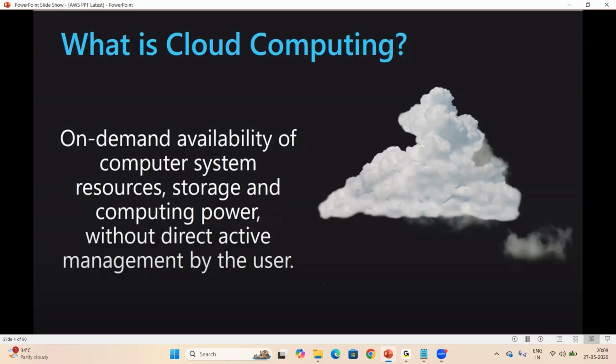Fine. So it is on-demand availability of compute system resources, storage and computing power, without direct active management by the user, right? Now when we use the cloud resources, whenever you want to create any resources, we can connect to the AWS cloud console and create the resources within a minute, which is nothing but on demand.